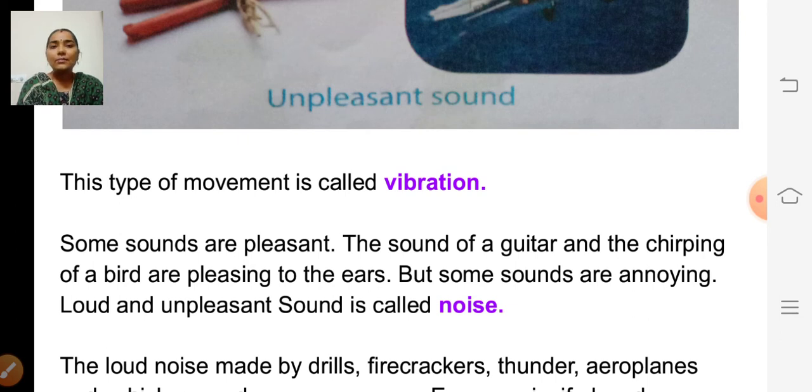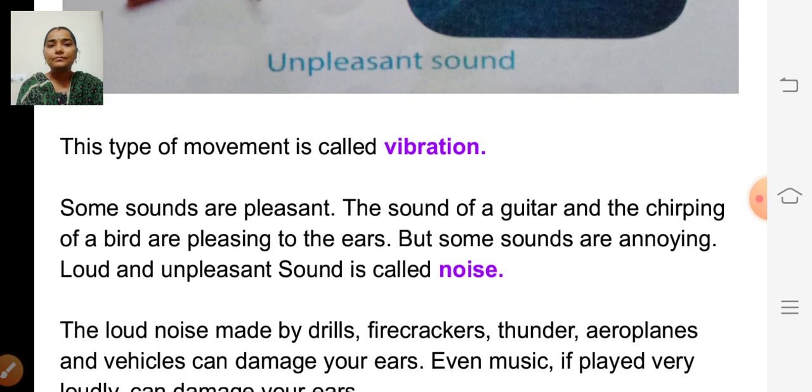Some sounds are pleasant. The sound of a guitar and the chirping of a bird are pleasing to the ears. But some sounds are annoying. Loud and unpleasant sound is called noise. So unpleasant sound is called noise.